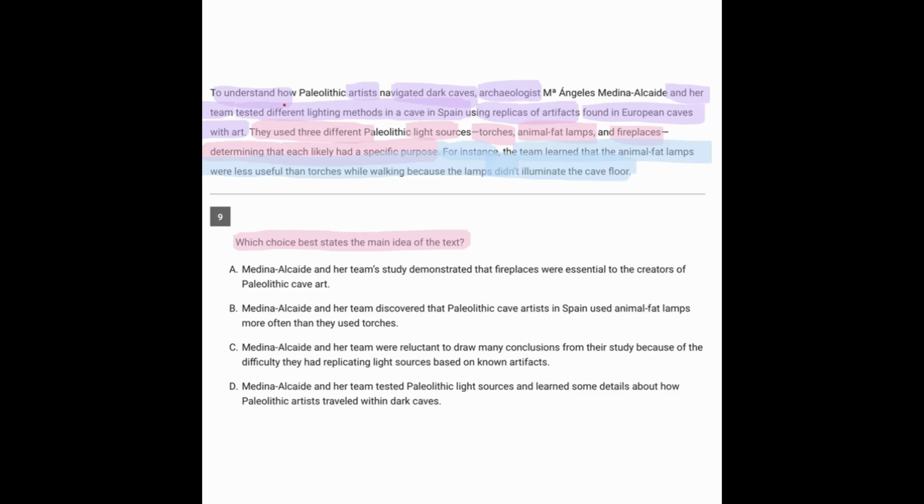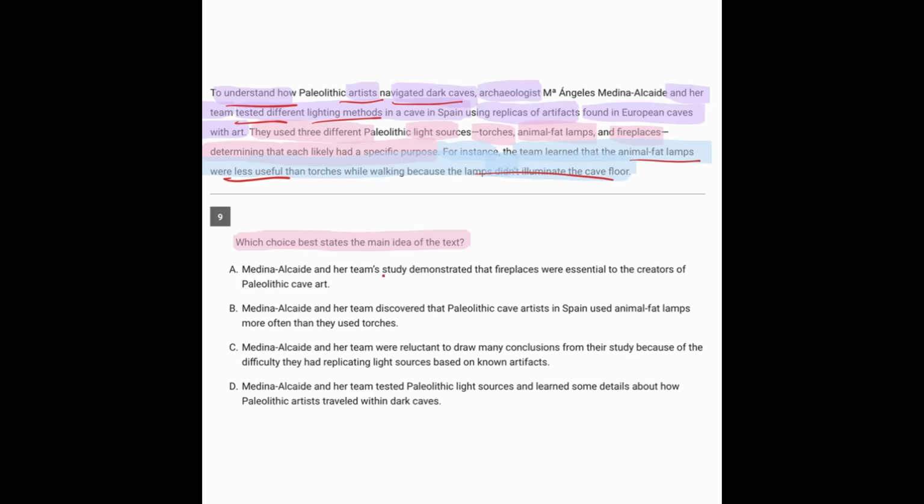So, we're trying to understand how the artists in this period navigated the dark caves. So, they tested different lighting methods and they found information, for instance, that fat lamps were not so useful because they didn't illuminate the floor. That was one example. So let's look at the answers now.